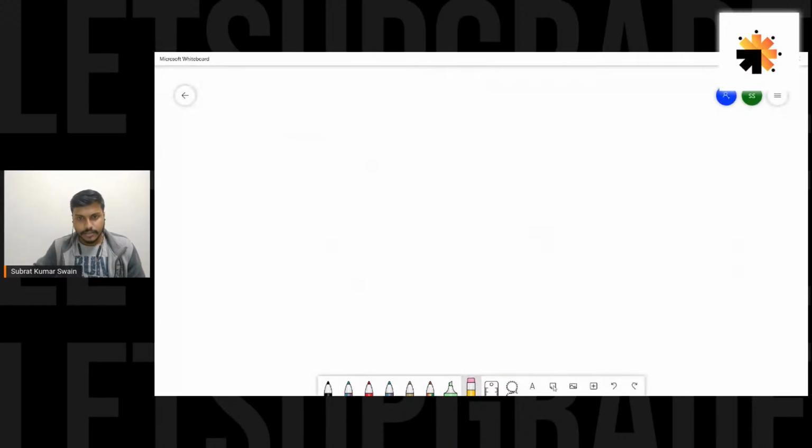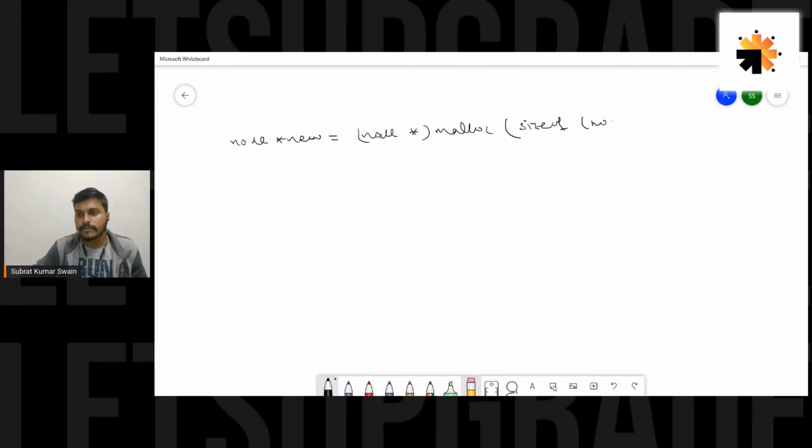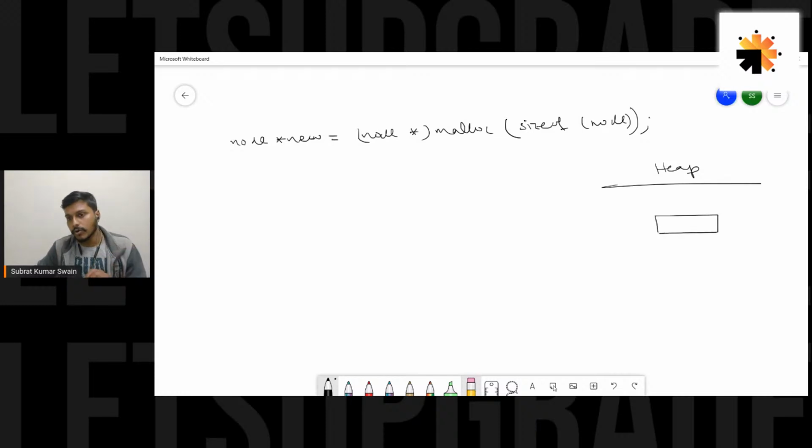Okay, great. So this create function, guys, what I have written is node star new equal to node star malloc sizeof one node, because I want to allocate memory for one node, right? So as soon as this statement is executed, what would happen? In the heap memory area, memory for one node would be created, and one node contains a data part and a pointer next, right? That we already know. We have this in the structure definition. So it would have some address.